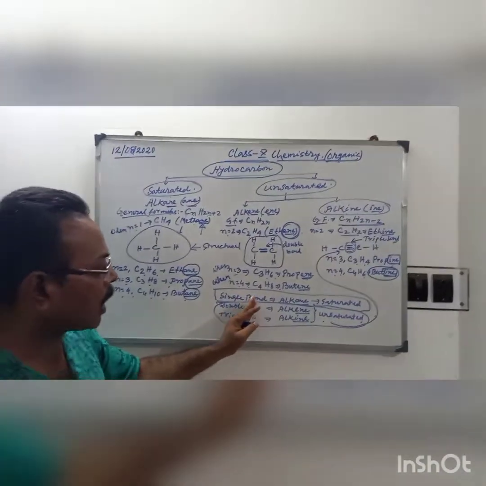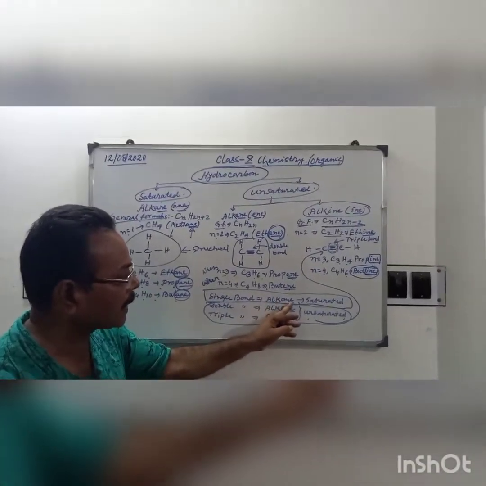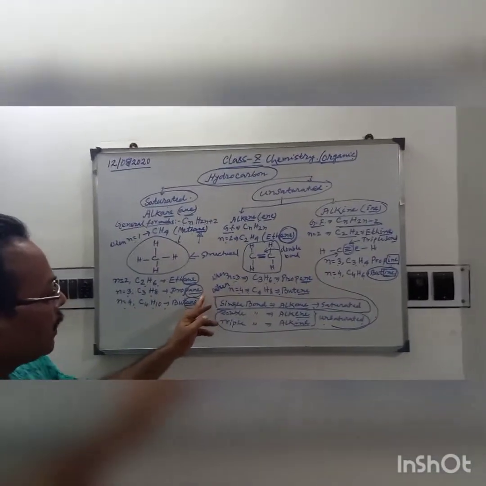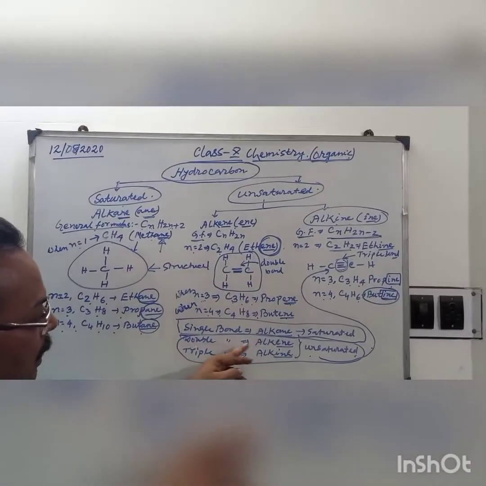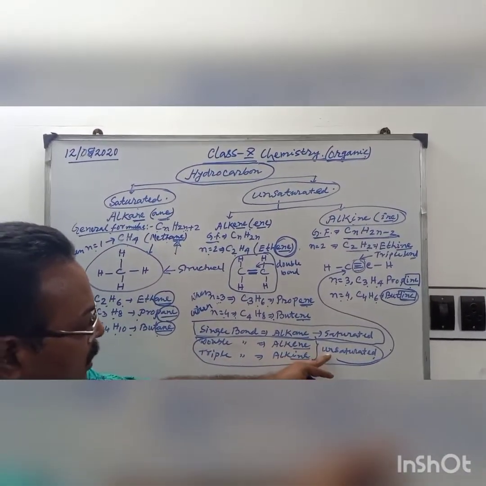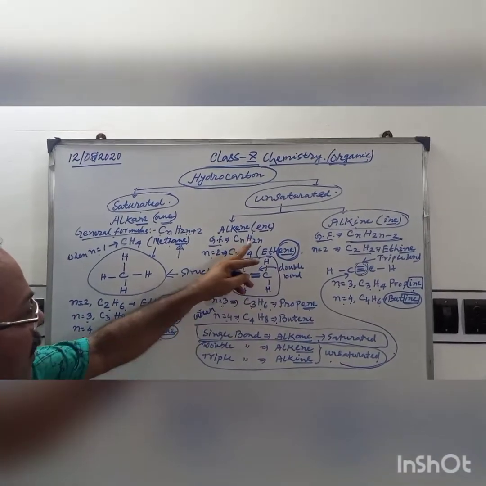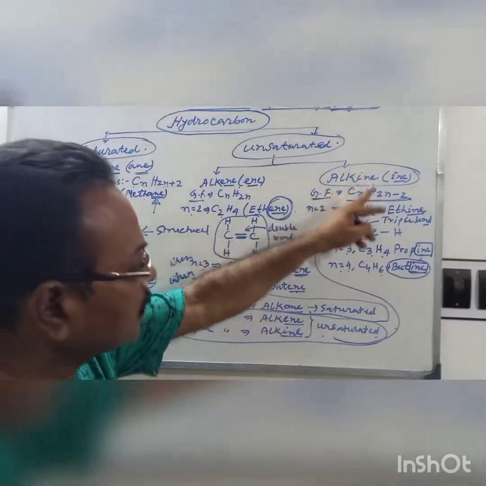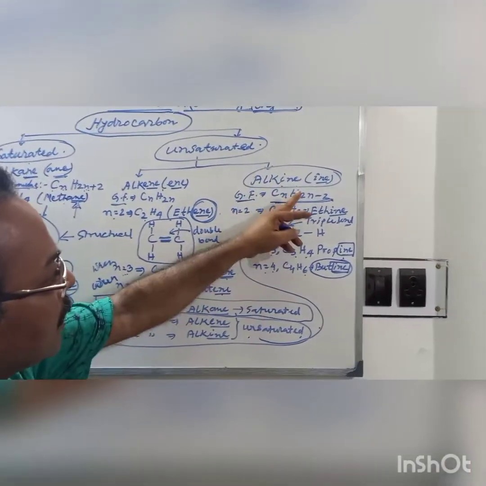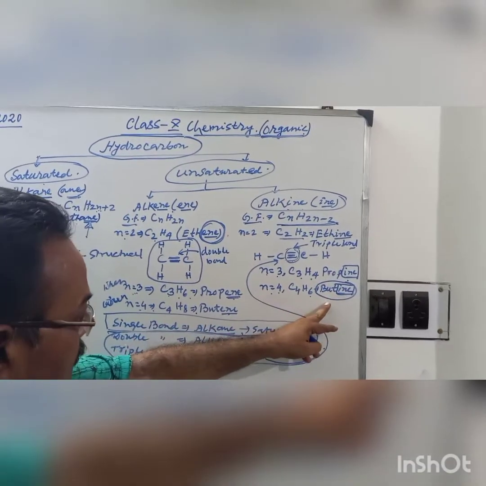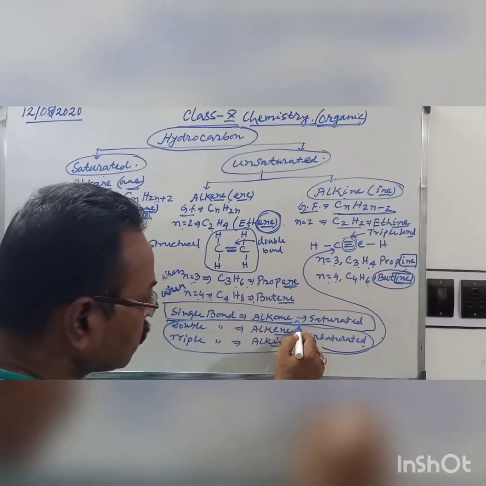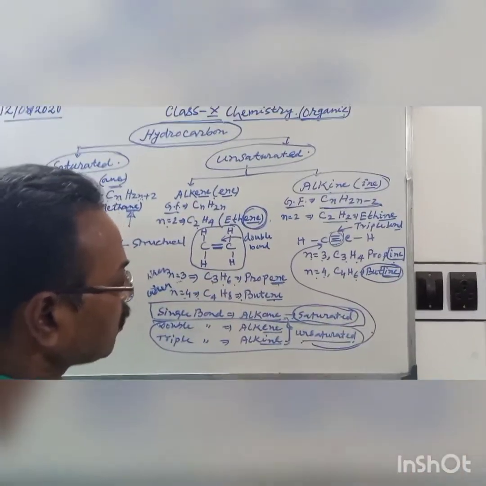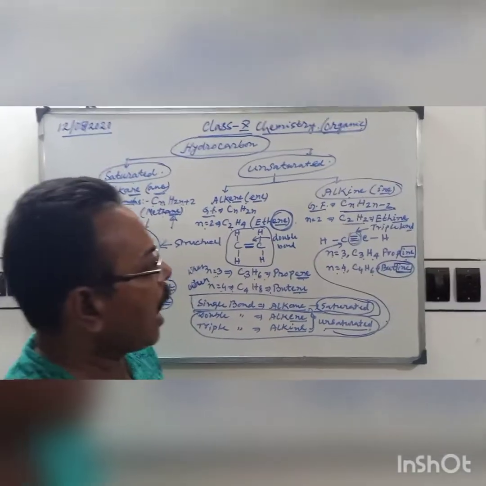So now, in the gist, I summarize the matter. When hydrocarbons are formed by single bonds, they are called alkanes and they are saturated: methane, ethane, propane, butane. When there is a double bond, they are called alkenes, which are unsaturated: ethene, propene, butene. When there is a triple bond, they are alkynes: ethyne, propyne, butyne. The last two of these are called unsaturated, and the single bond compounds are called saturated.